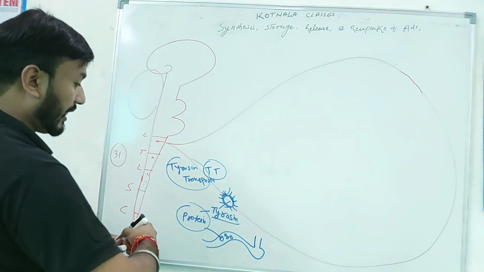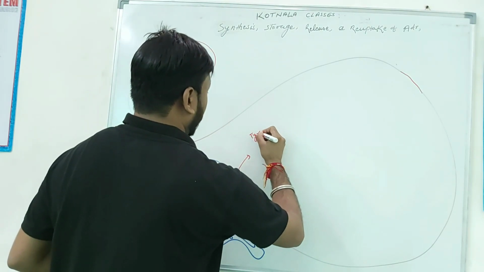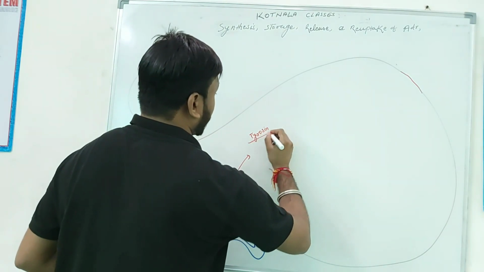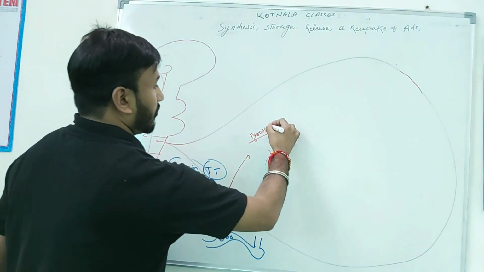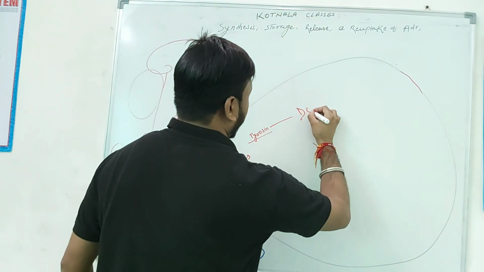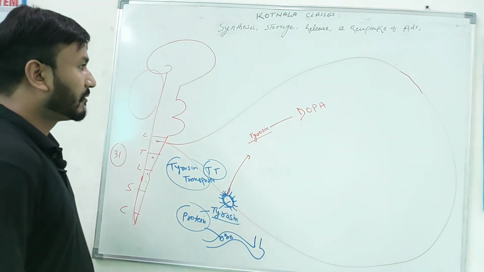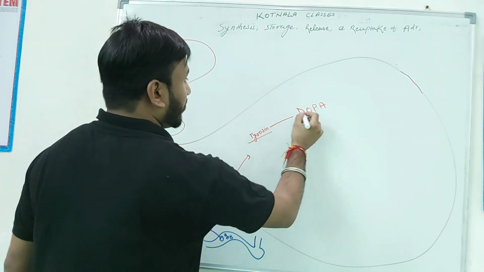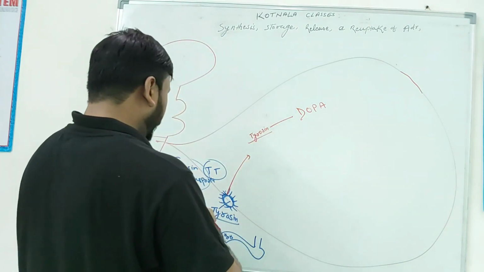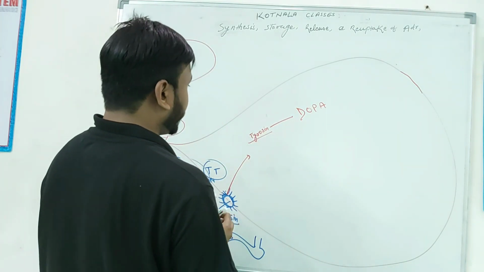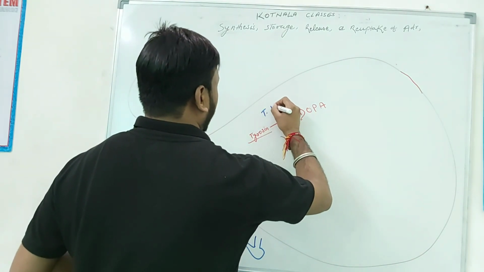Then when tyrosine reaches the nerve ending, this tyrosine converts into your friend DOPA. Tyrosine converts into DOPA in the presence of an enzyme called tyrosine hydroxylase.